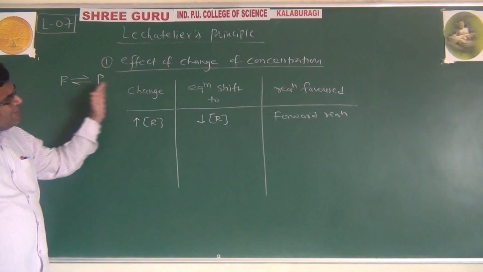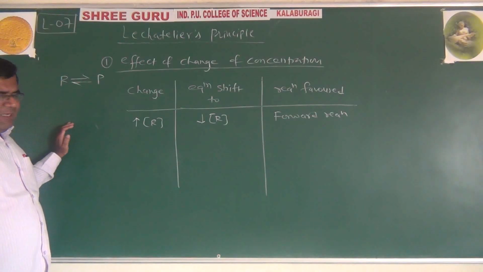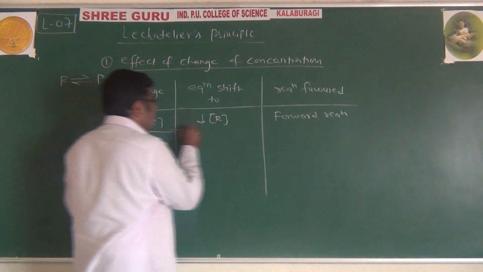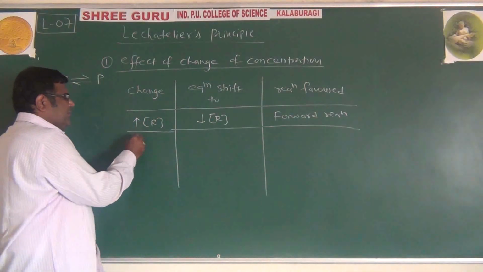More products are formed means the reaction will go in the forward direction. That's how the equilibrium responds to increasing concentration of reactant.